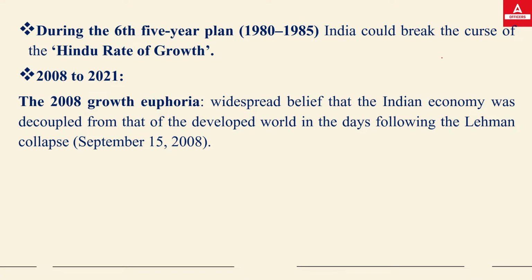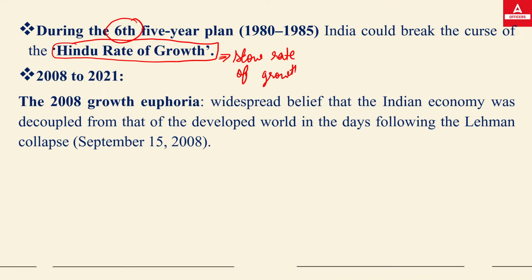Now the next important evolution seen in the Indian economy was the sixth five-year plan. If you remember the Hindu rate of growth we have discussed, this Hindu rate of growth was introduced by Raj Krishna. He has given us this particular rate as a slow rate of growth indicator. So the Hindu rate of growth was actually a slow rate of growth, seen at around an average of 3.5%.